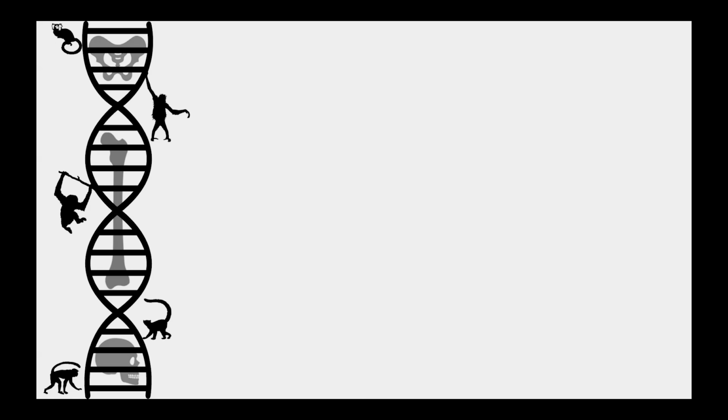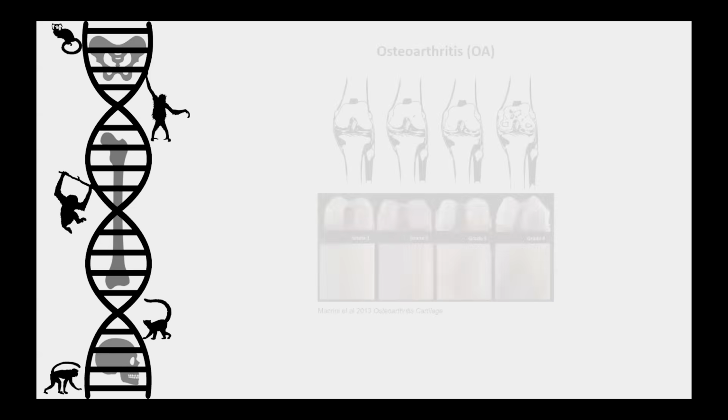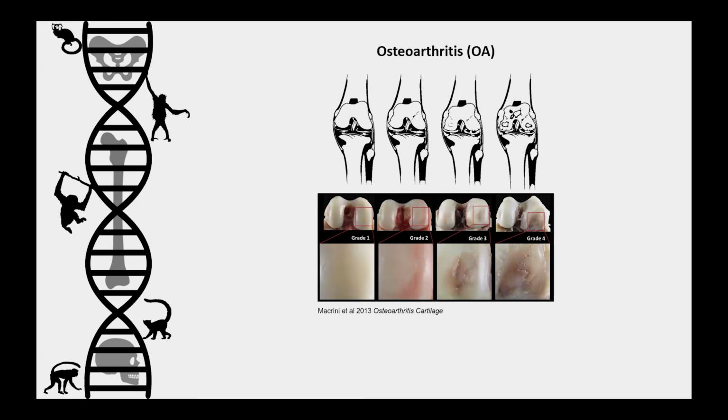So, with all this in mind, that complex skeletal traits result from complex combinations of many factors across many contexts, what I'd now like to do is focus in on one particular skeletal trait, osteoarthritis, which again is a chronic disorder that's characterized by the degradation of cartilage and underlying bone and joints. Now, osteoarthritis can occur at any joint, but what I'm showing you here is what this disease looks like in the knee joint.